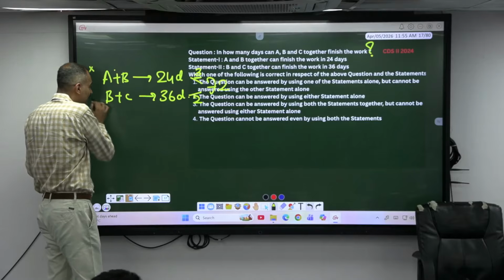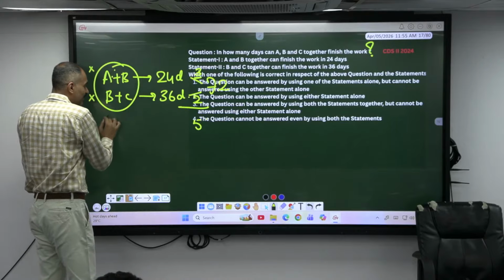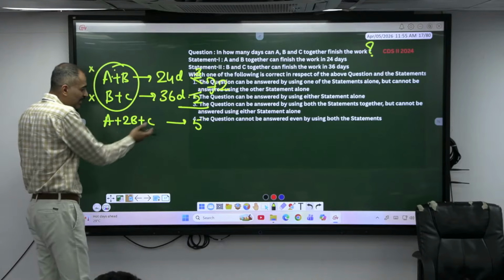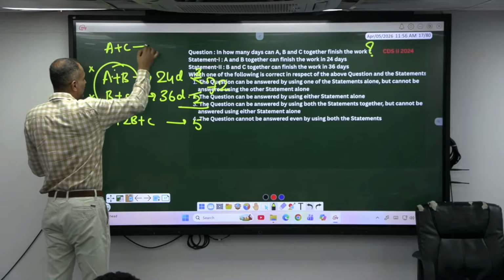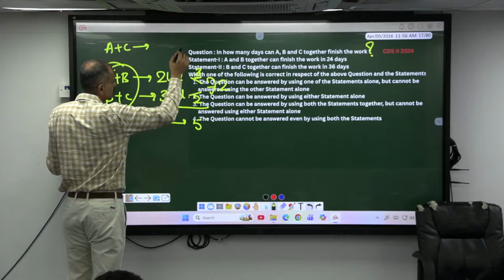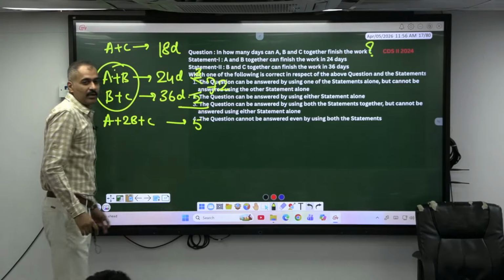Or else if I add these two efficiencies, 3 plus 2 is what? 5, okay. Then here how many people are working? A plus 2B plus C. Do we know any of their efficiency? No. Now, A plus B can complete the work in, let's say, 18 days. Okay. Now can you find the answer?